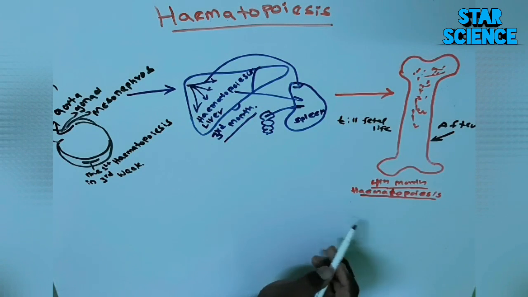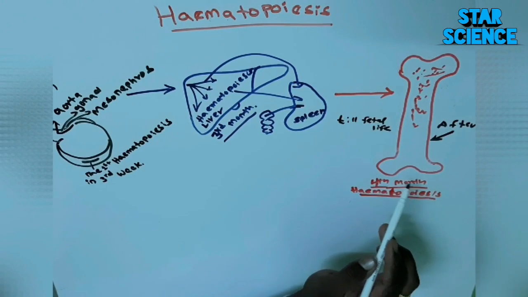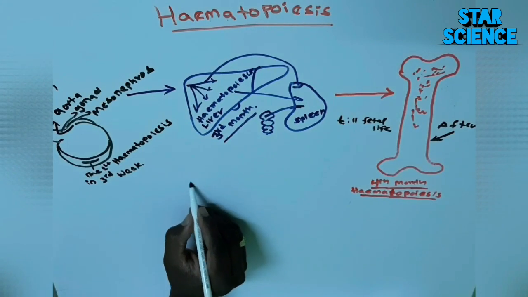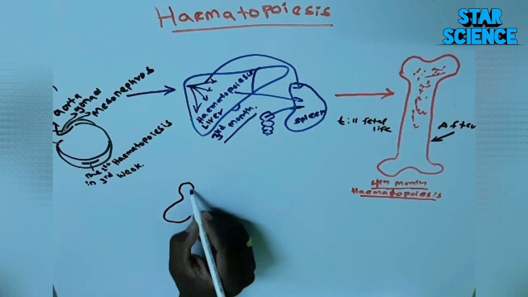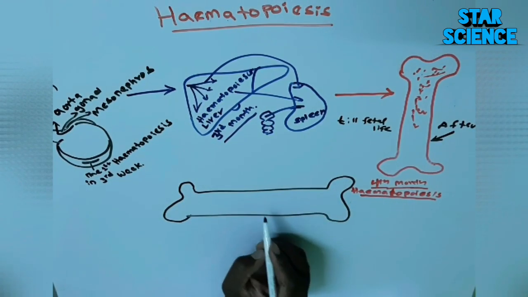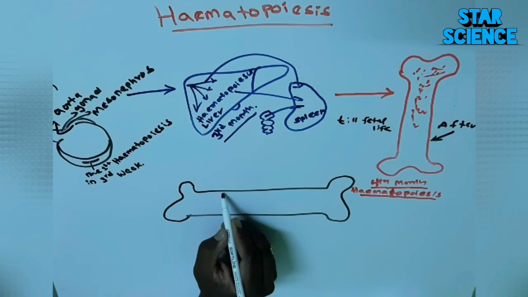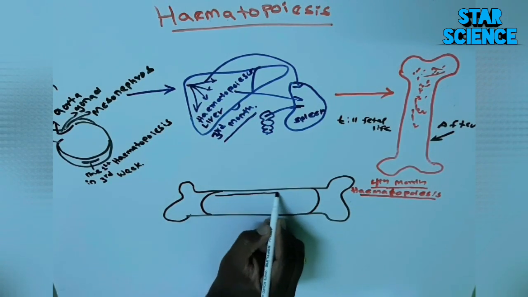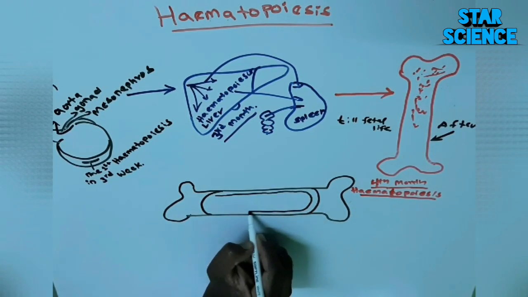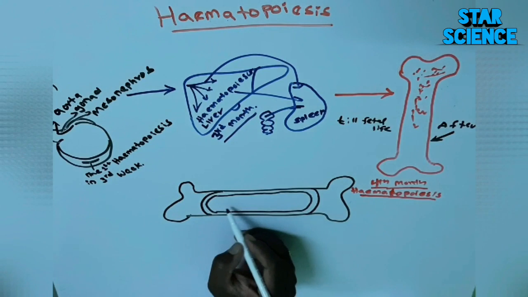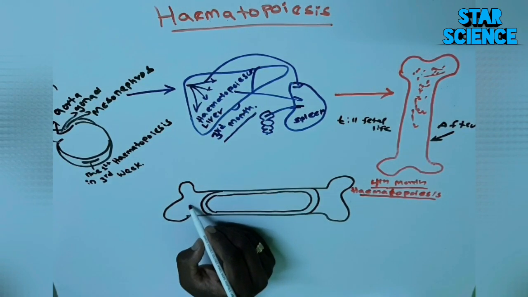Now we are going to see how the haematopoiesis occurs after the 16th year. When red bone marrow and yellow bone marrow came into the topic, you have to remember, I'm drawing the bone now. The center part where I'm going right now, I will explain in detail in the next video, is where you can find the yellow bone marrow, and at the edge part you can see the red bone marrow, which starts occurring where I'm keeping the pen right now.